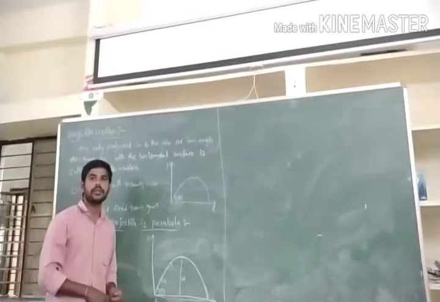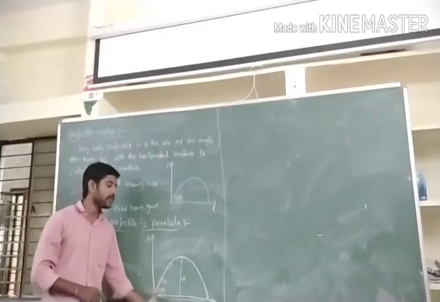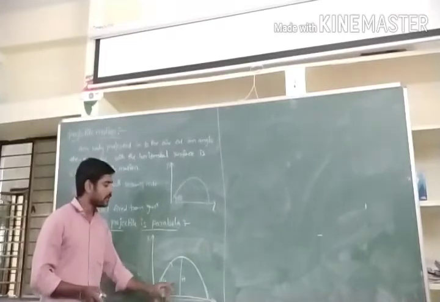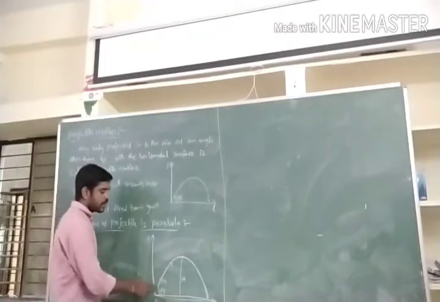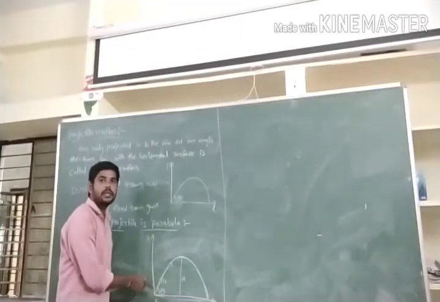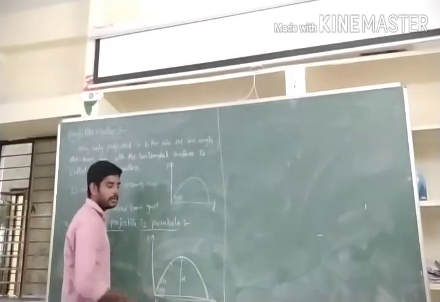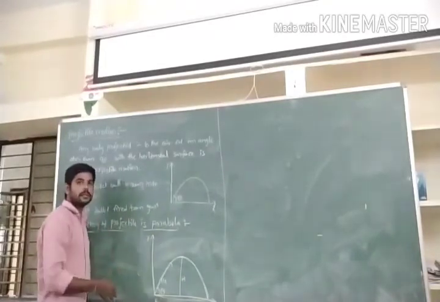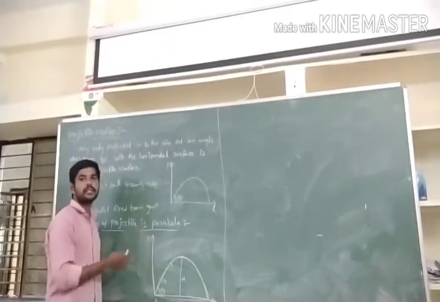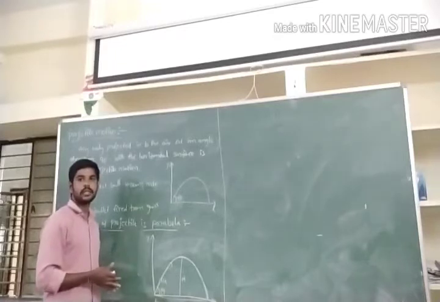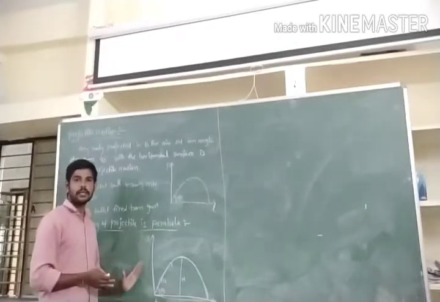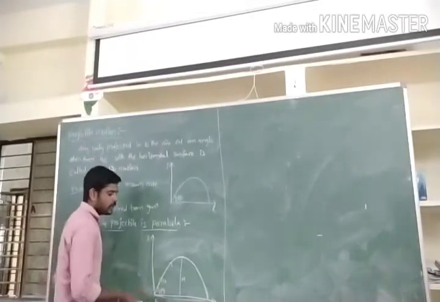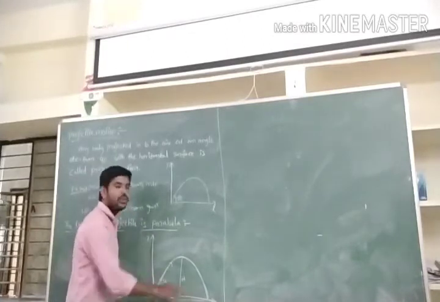Already in motion in a straight line we derived maximum height and maximum range, but that was only vertical motion. Here it is both horizontal and vertical motion, at an angle theta, with maximum height and range. So we have to work out the horizontal and vertical quantities: how much force is acting, how much acceleration develops, the velocity on the horizontal and on the vertical axis, and the acceleration on the vertical axis. The basic thing is that along the horizontal axis it moves with uniform velocity.